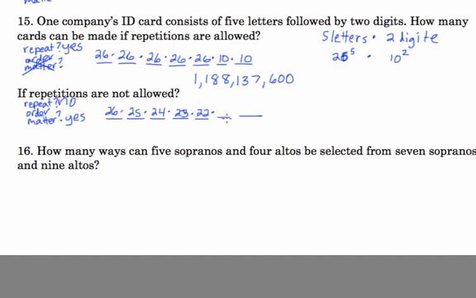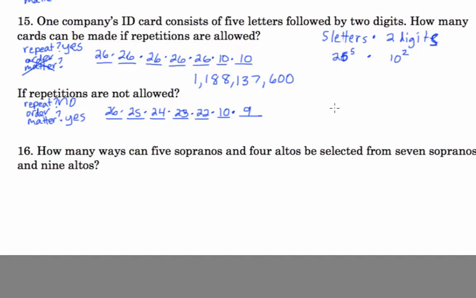And then how many choices for your digits? 10 choices for the first digit, no repetition, and then 9 choices for the next digit. The other way to think of it would be, again, get your 5 letters and then get your 2 digits.